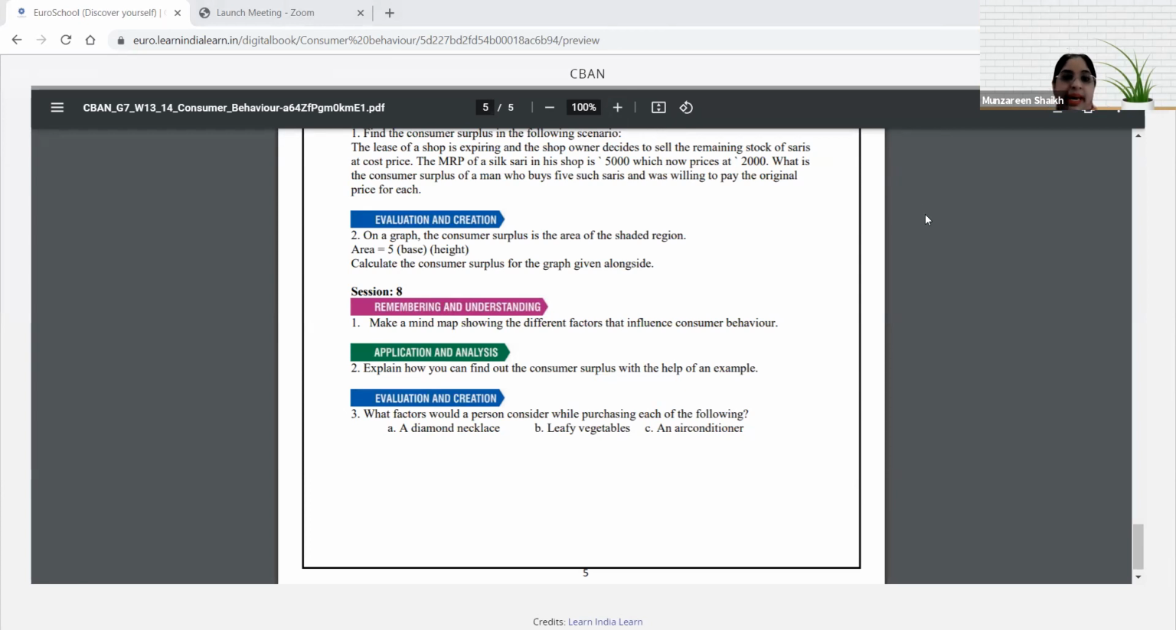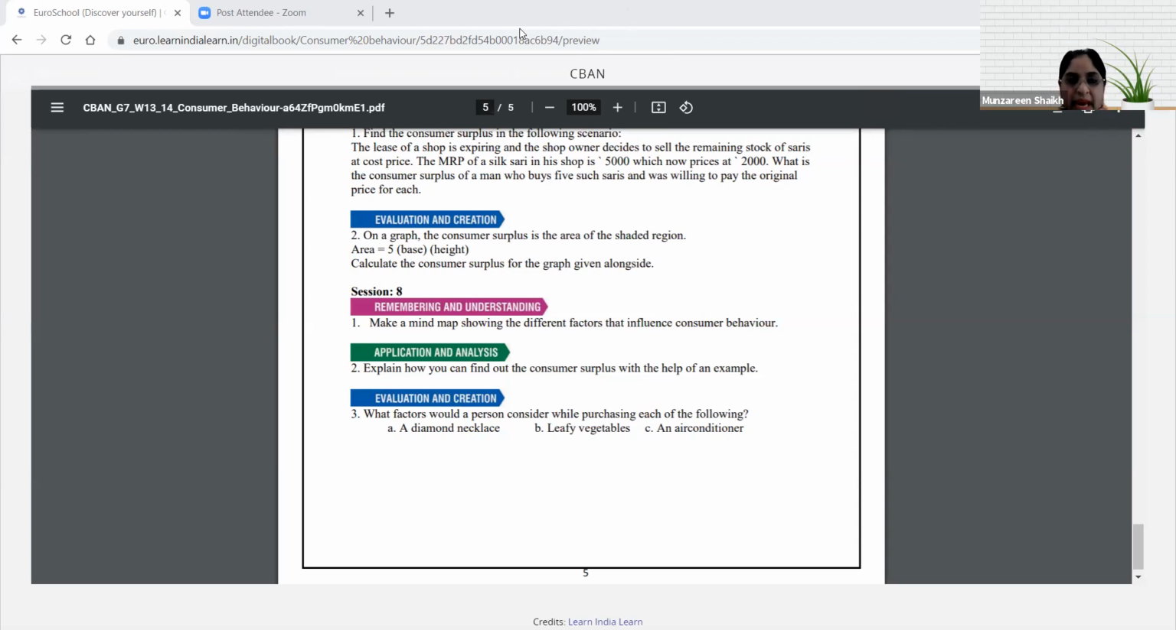Next question is, explain how you can find out the consumer surplus with the help of an example. In this, I told you to first give the meaning of consumer surplus and take one example. As yesterday, I think it was Saad who gave the example that I wanted to buy a shoe where my budget was 500. The shoe he got was somewhere around 400, and he got consumer surplus of 100 rupees. All right. This was the one last question that was remaining yesterday.